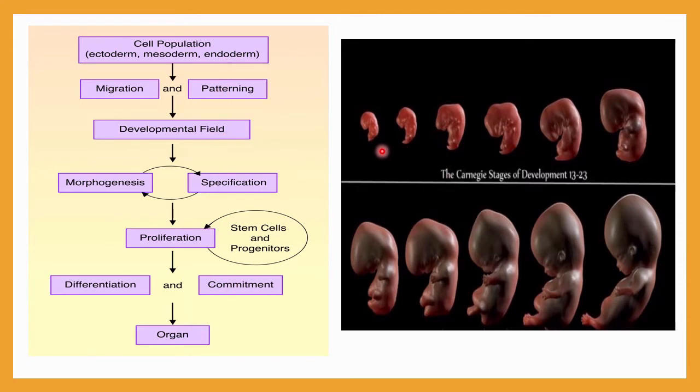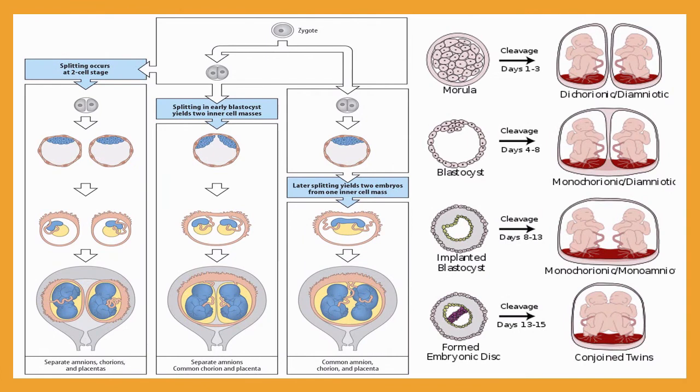Here you can see finally this fetus will develop like this, and finally you can observe all the organs from the outside of the fetus. Until this stage you cannot observe any head or hands or legs or ears or anything. Finally, when it is completely differentiated and has generated the organs, you can also observe them from outside. This is the whole process of organogenesis. Sometimes organogenesis or cleavage formation may lead to the development of twins. This is not a normal phenomenon. Sometimes accidentally this organogenesis, or we can say the cleavage process, may lead to twin babies.